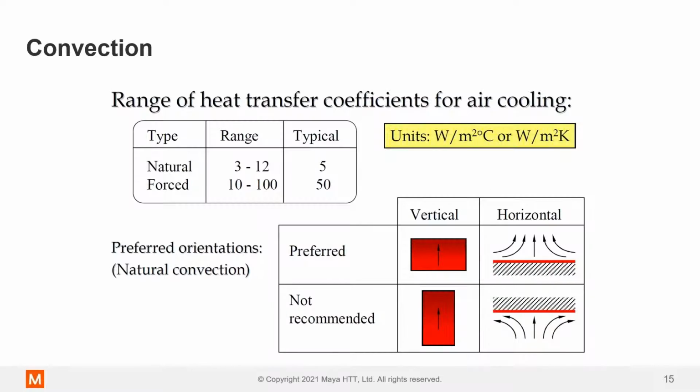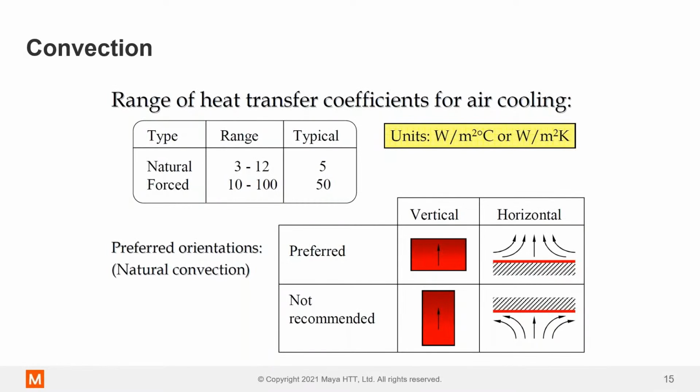So for air cooling, for natural convection, we've got both here. For natural convection, the range is 3 to 12 watts per meter squared Kelvin. Typically, if I wanted to do a hand calculation to estimate roughly how much natural convection cooling I'm getting, I would use 5 watts per meter squared Kelvin.